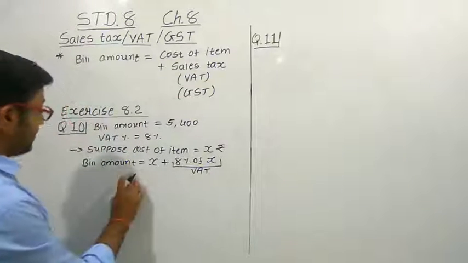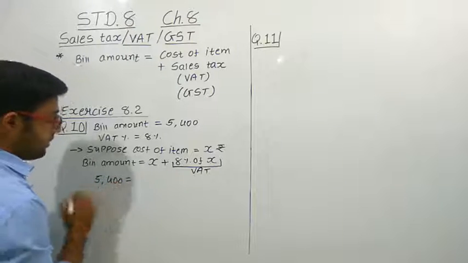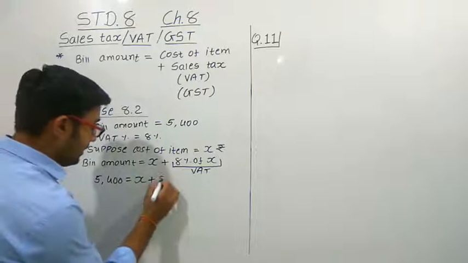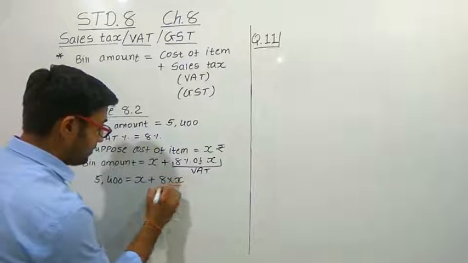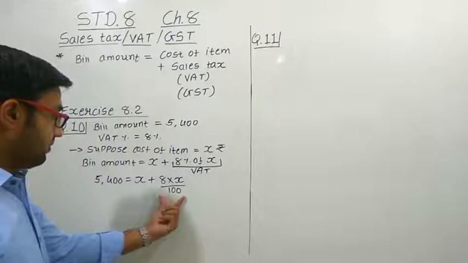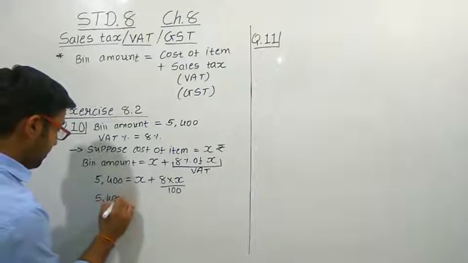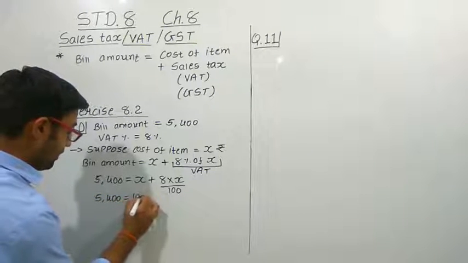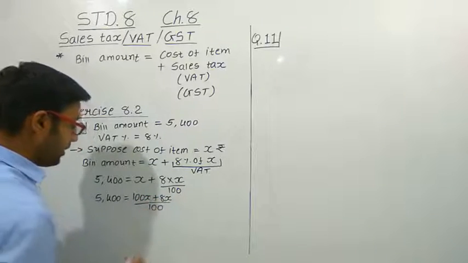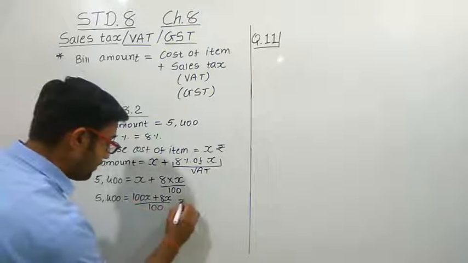Now we know that the bill amount here is 5,400. The cost is X. 8% of X means 8 multiplied by X upon 100, right? Now we can take the LCM here. What will happen? 5,400 is equal to (100x plus 8x) upon 100. Okay, now 108x. What will happen here?